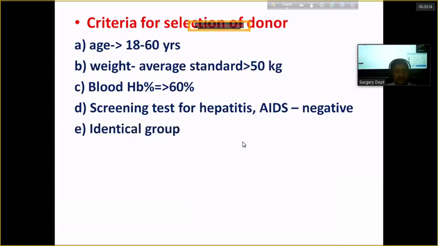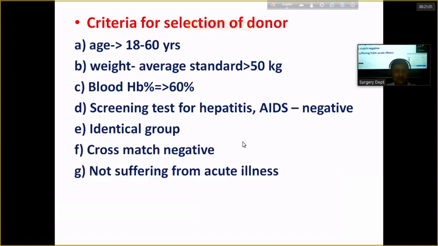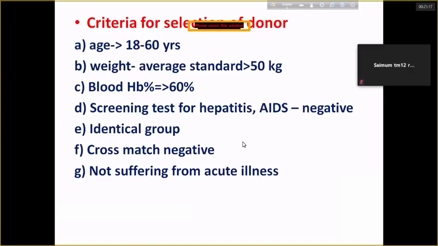Definitely, blood group should be identical and cross-matching should be okay. Cross-match should be negative. And the person is not suffering from acute illness like fever, jaundice, or gastroenteritis. So there should not be acute illness. In presence of acute illness, he should not donate the blood. He has to wait. So these are the criteria for selection of donor.